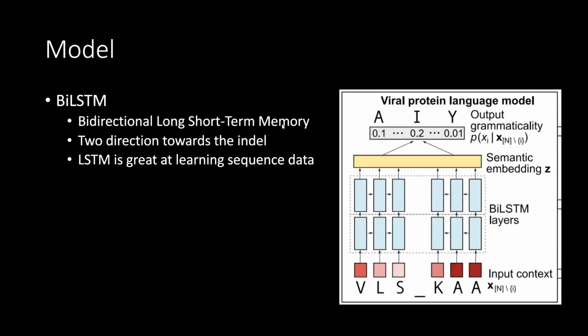After looking at the input and output data, let's look at the model in between. The first layer that the input data will encounter is the BiLSTM layer, which stands for bidirectional long short-term memory. It is called bidirectional because it has two directions toward the indel. LSTM is great at learning sequence data because it is designed to memorize, forget, and directly pass data, so that sequence data can be learned very well.